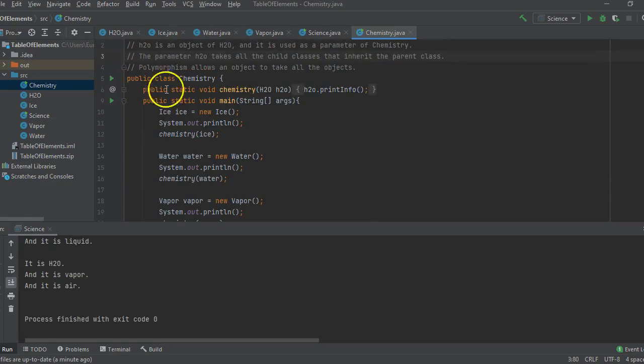And let's hit the run button. Here you see the result.